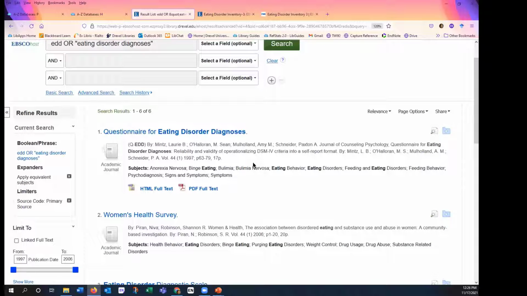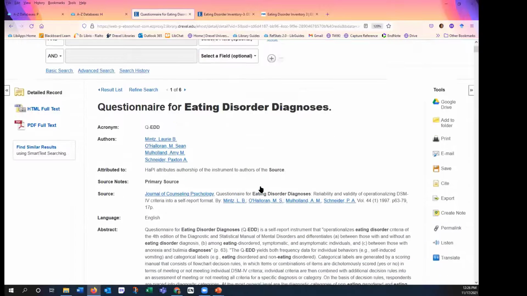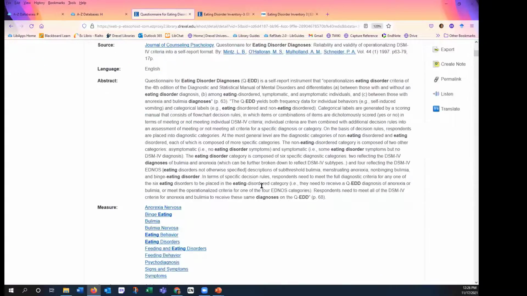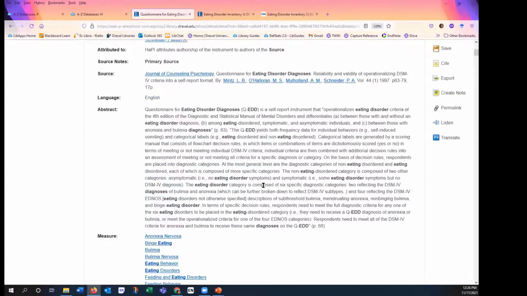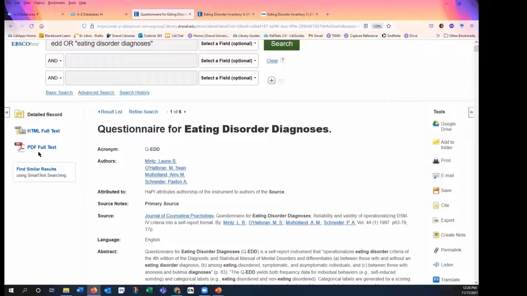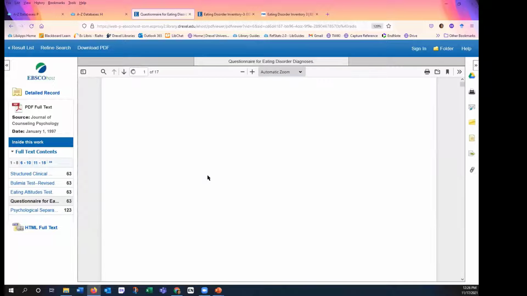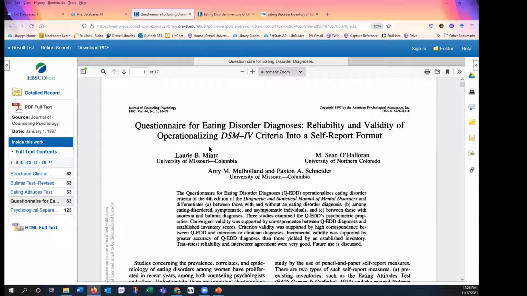This first one here looks like it is a likely candidate for containing information, not just about the test, but the test itself. Okay, a lot of info in the abstract, but let me look at the PDF.